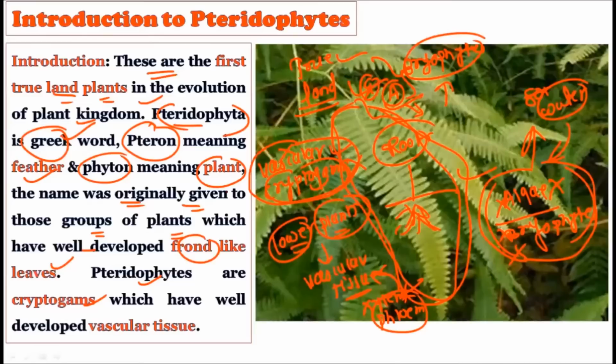That is, such lower plants which possess the xylem and the phloem. All right. So they are the first true land plants. The meaning of their name is feather-like plants, and they are the vascular cryptogams. Okay, all these points are important points.